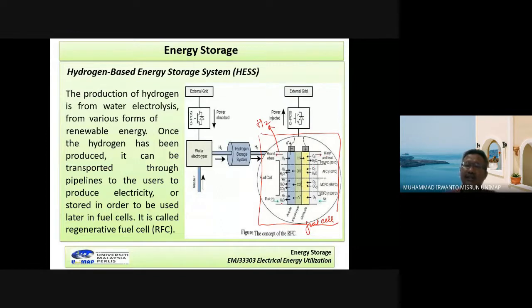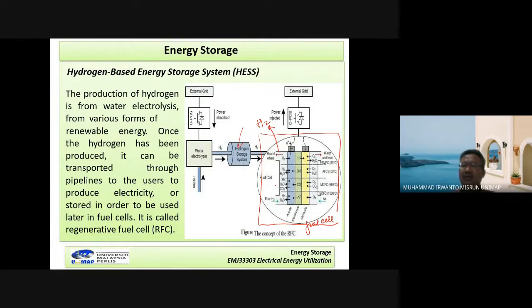Look at this anode side here. Hydrogen, H2. Now this hydrogen can be generated by the system using the water electrolyzer. When this water electrolyzer process produces hydrogen, this hydrogen will be stored in this hydrogen storage system, and then can be used in this fuel cell.